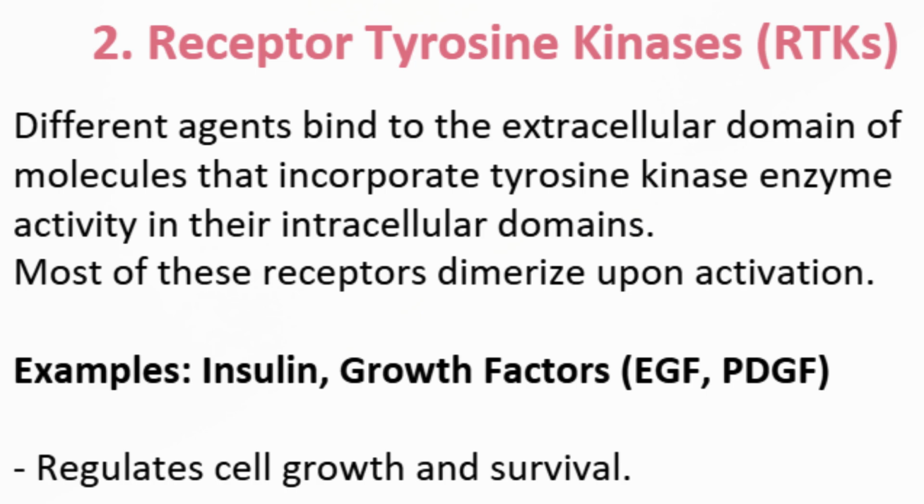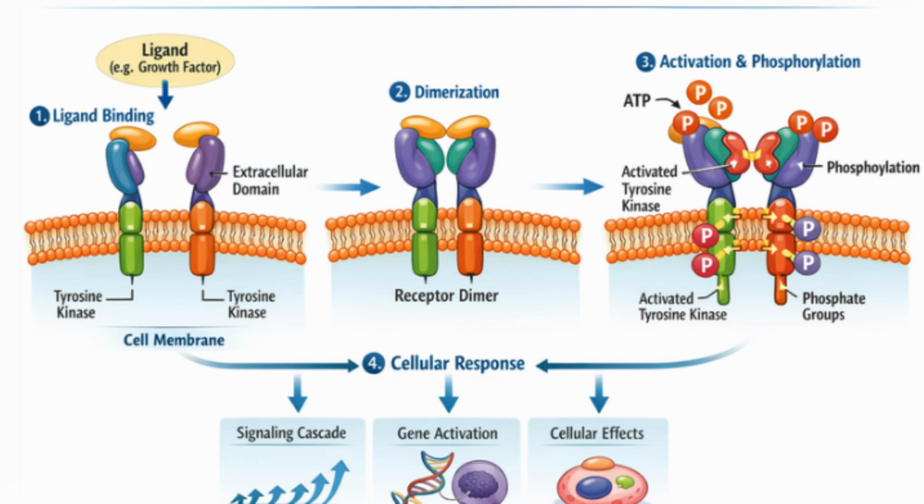This activates the tyrosine kinase enzyme, leading to phosphorylation of specific proteins inside the cell. Common examples of this type of receptor include insulin receptors and growth factor receptors such as EGF and PDGF. These receptors play a major role in regulating cell growth and survival. So, receptor tyrosine kinases are essential for processes like cell proliferation and differentiation.